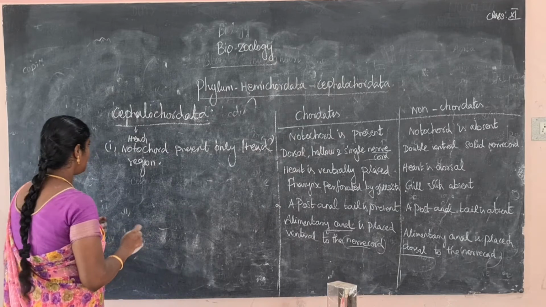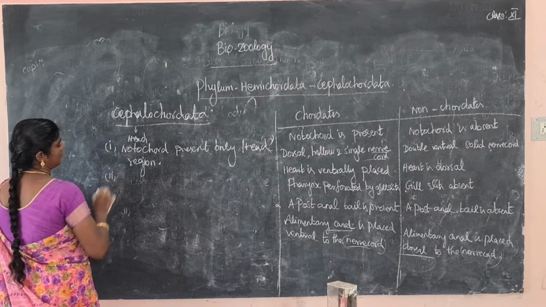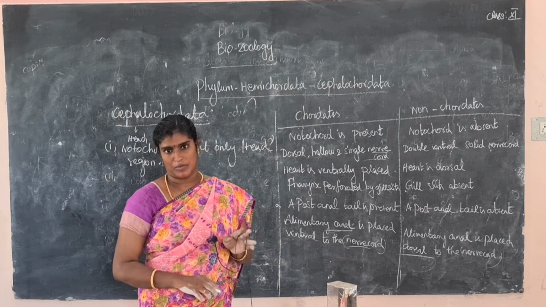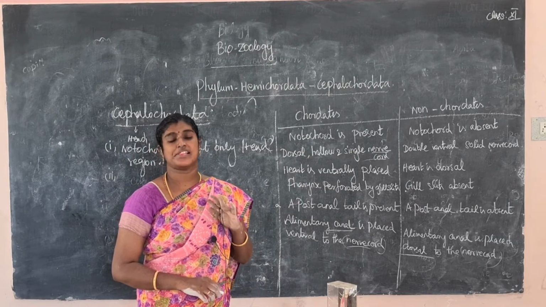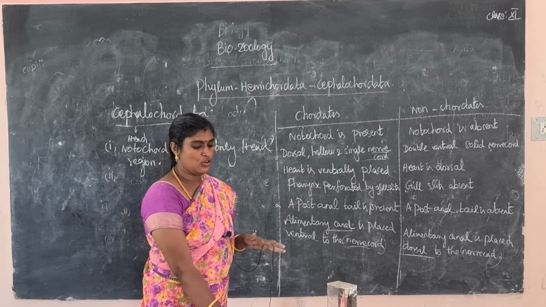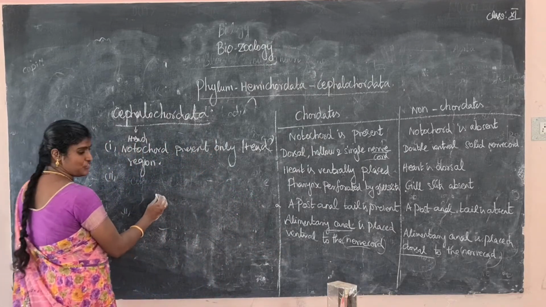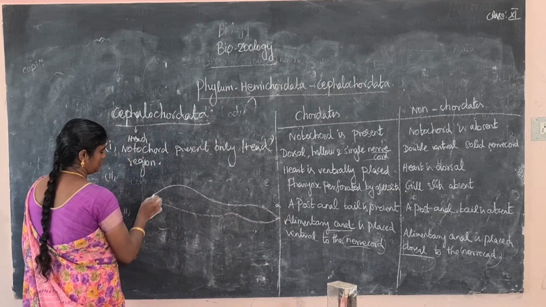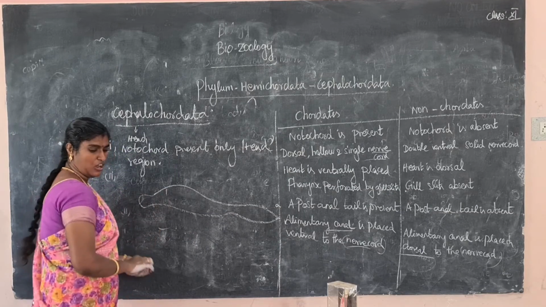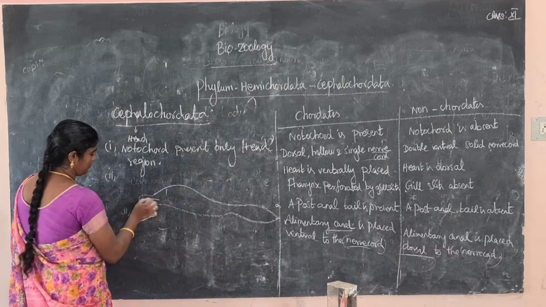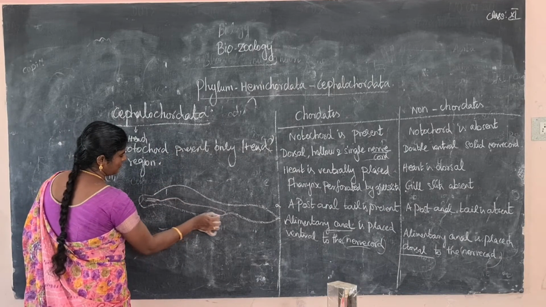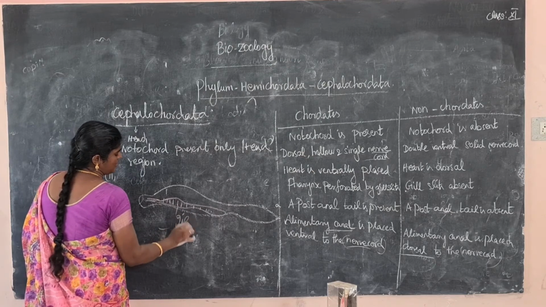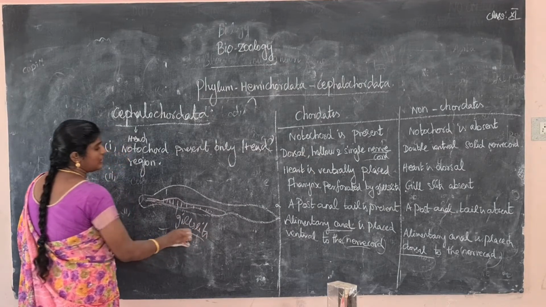Okay. So next point, it is not a worm-like animal. It is not a segmented animal. For example, it looks like a fish-like animal. Small clefts, gill slits, are present. Okay, the gill slits are present.